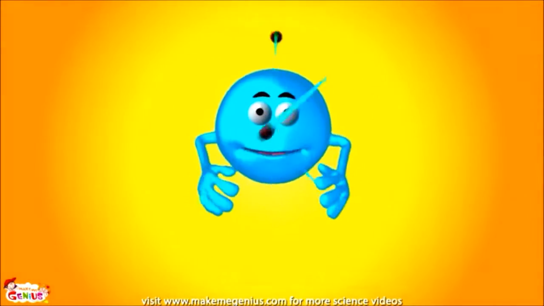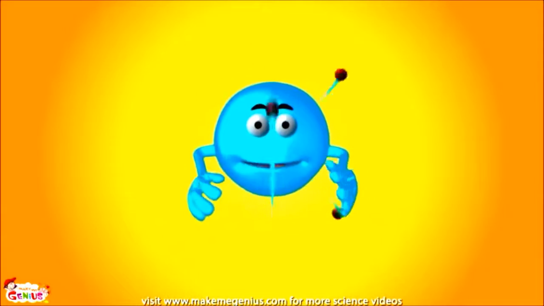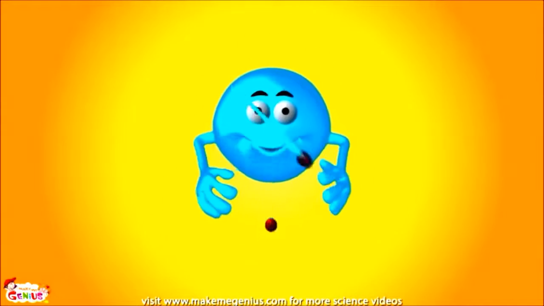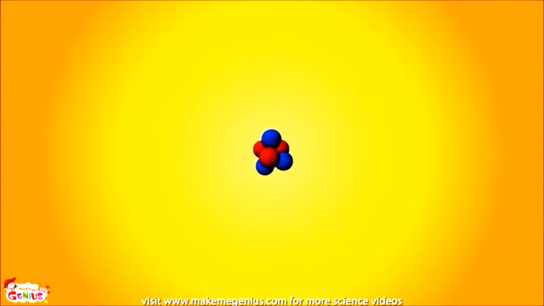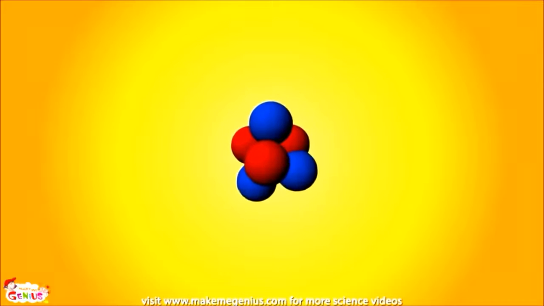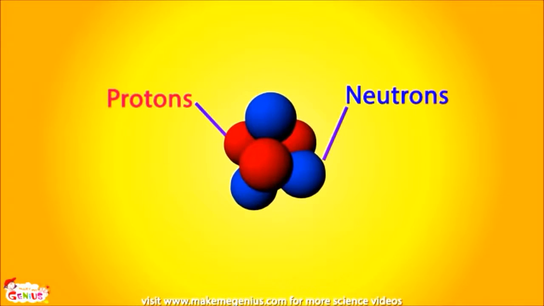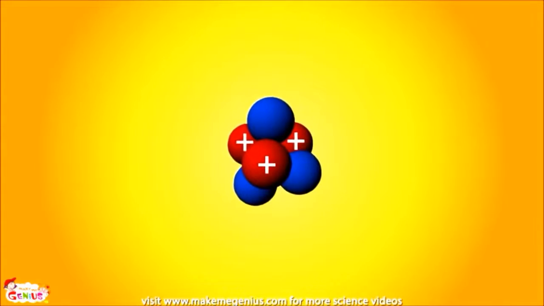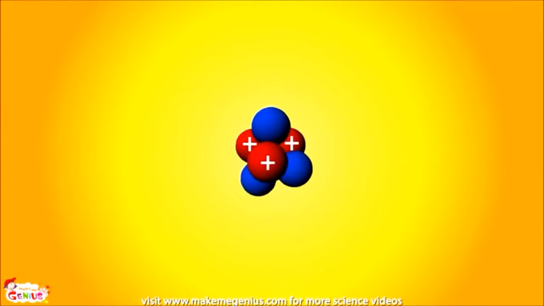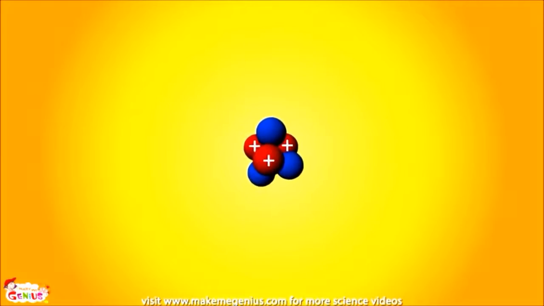So now, friends, now I would show my body. Yes, I would show different parts of my body. In the center of an atom, there is the nucleus. It is made up of even smaller parts. These are called protons and neutrons. Each of these protons carries a positive electrical charge. The neutrons are equally as heavy as protons, but don't carry any electrical charge. So, the nucleus of an atom is positively charged due to protons.